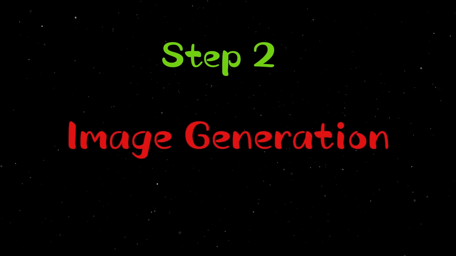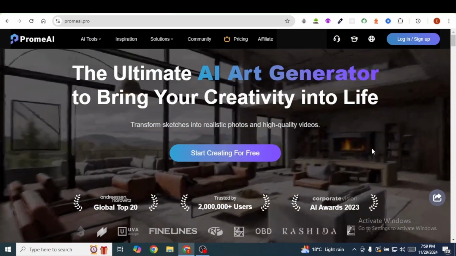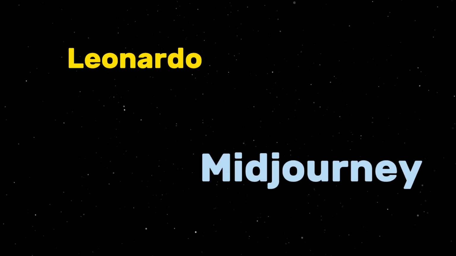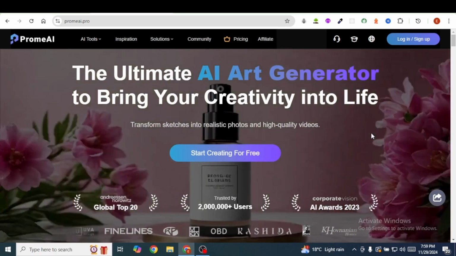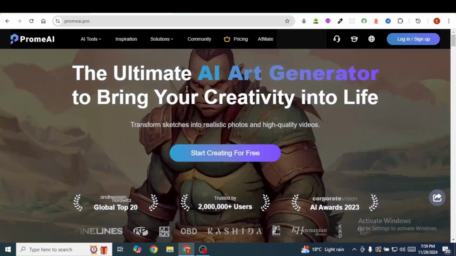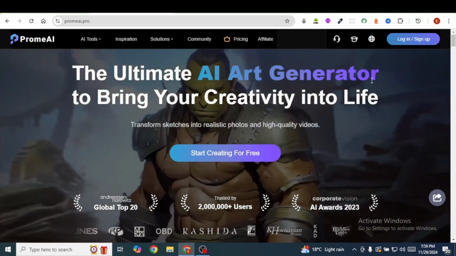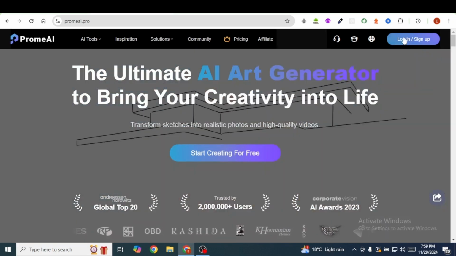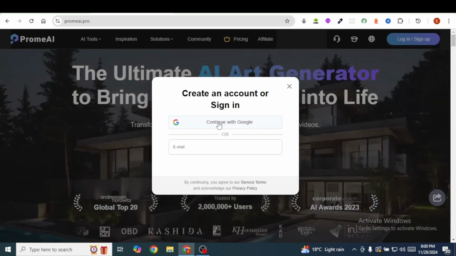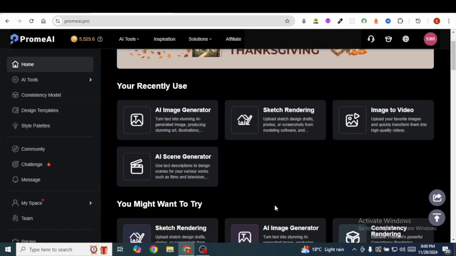And for this, we are going to use an AI tool called Prom AI. You can use any other image generating tool like Leonardo AI or even Midjourney. But for this tutorial, I'm going to use Prom AI. Once you have logged into Prom AI, promai.pro, you're going to be prompted to log in or to sign up. I'm going to log in since I already have an account. I'm going to log in with my Google account, and it's going to take you to a page similar to this one here on my screen.